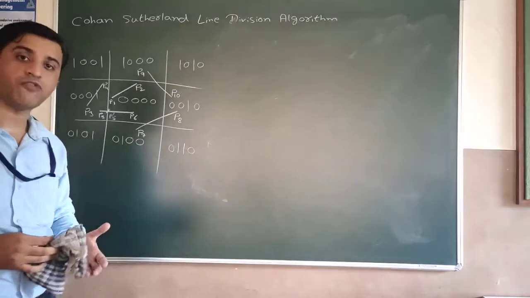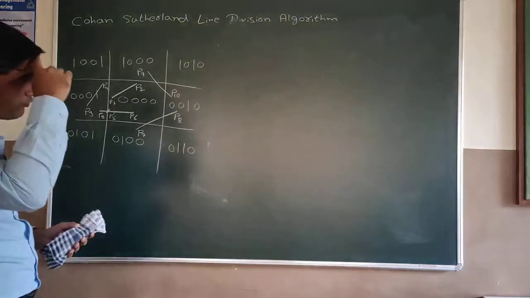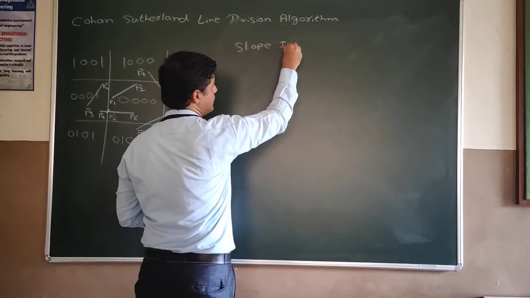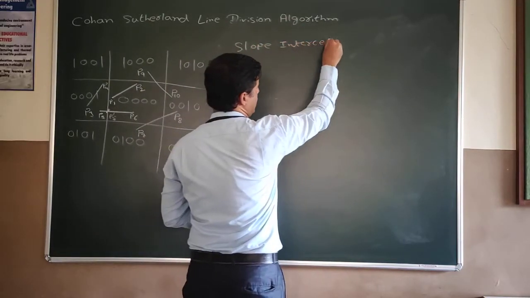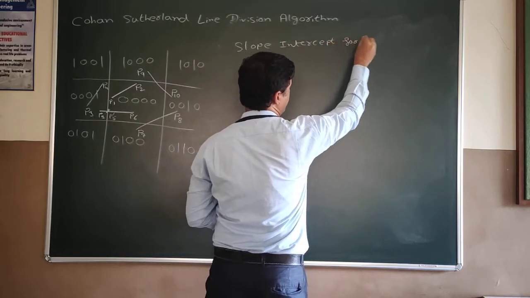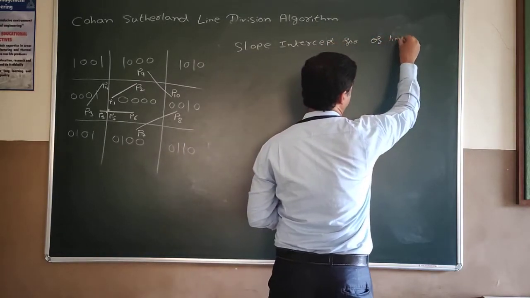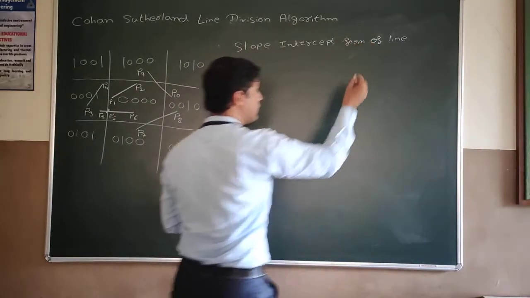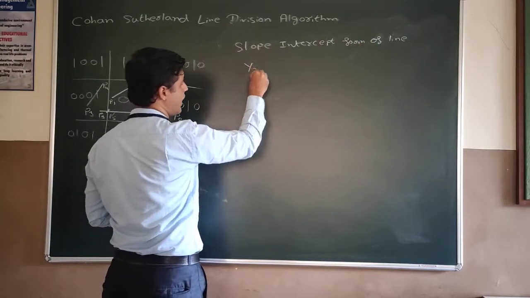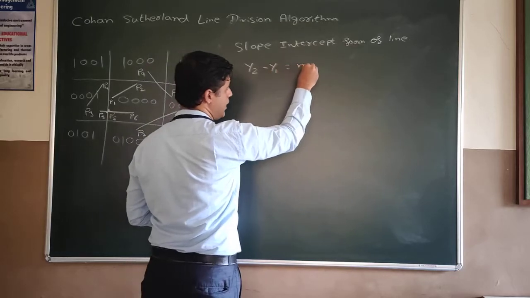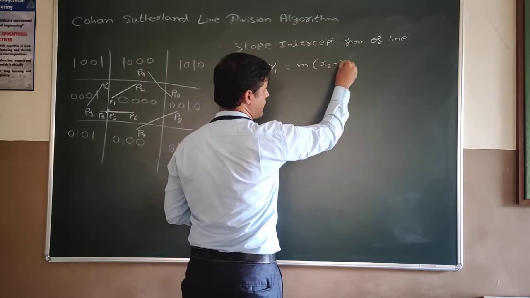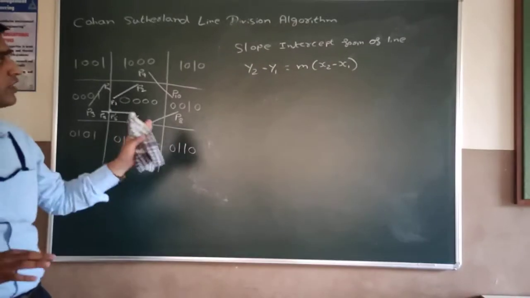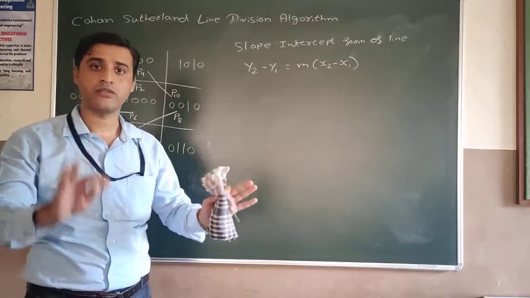By using a simple formula of slope intercept form. What is that? The slope intercept form of a line. The equation is given by nothing but what? y2 minus y1 is equal to m times (x2 minus x1). So this is the general equation for slope intercept form, that is y2 minus y1 is equal to m times (x2 minus x1).